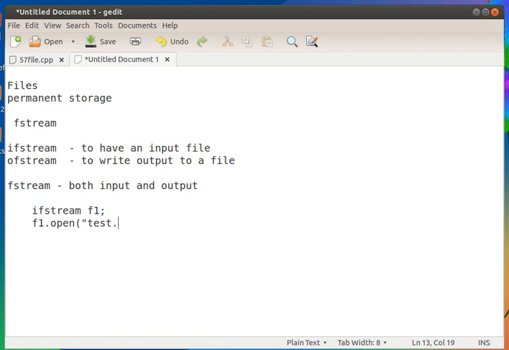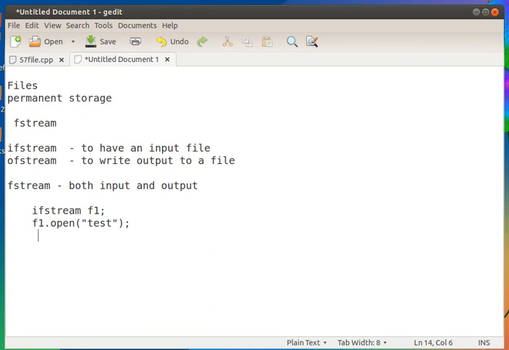If the file which contains data is stored as test, then I can give it like this. So f1.open means now I have opened a file named test in input mode. So now we can read from this file.